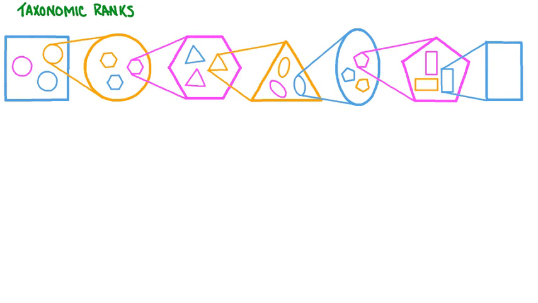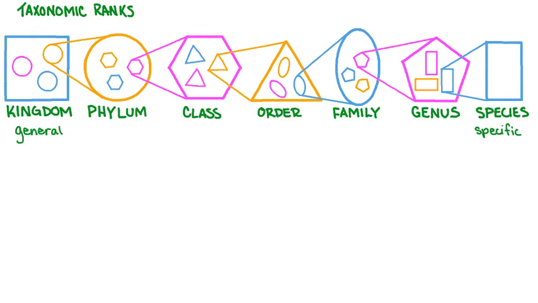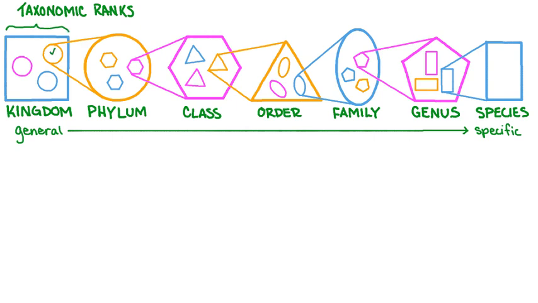You'll recall that in the Linnaean system, kingdom is the most general taxonomic rank. There are 7 taxonomic ranks in total, each more specific than the last, and each one tells us something about the traits and relationships of certain organisms. One kingdom contains several phyla.